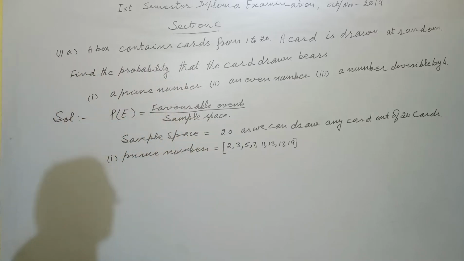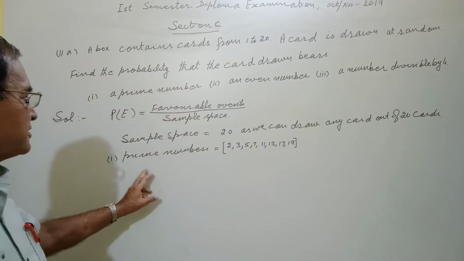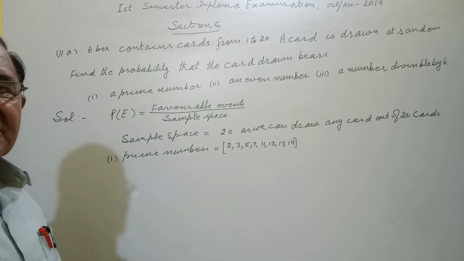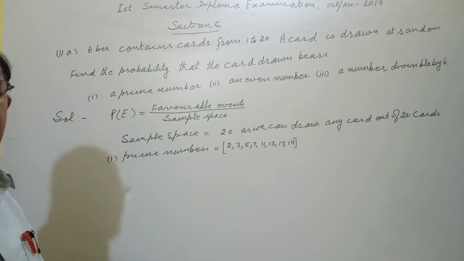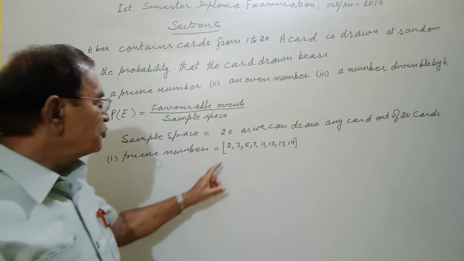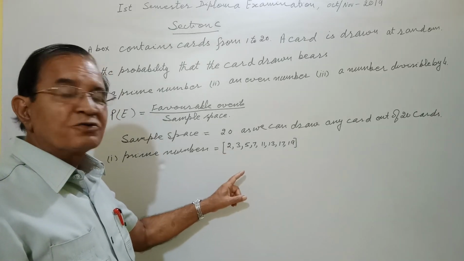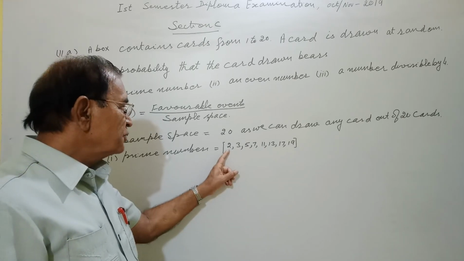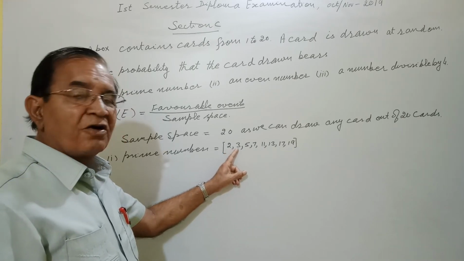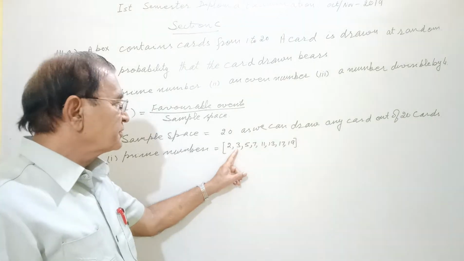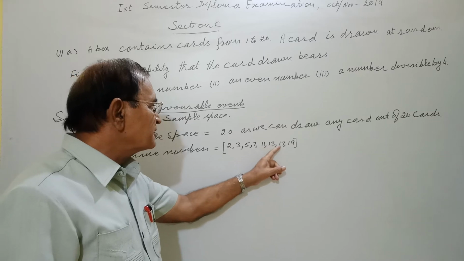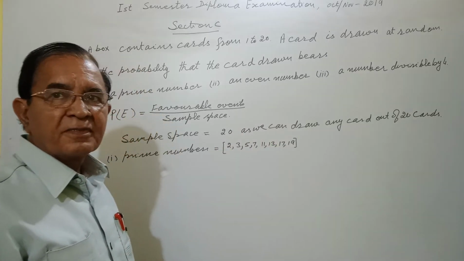Now see this once again carefully, how to find the prime numbers. Prime numbers can't be divided further. We can't find factors other than 1; you can't say 2 is 2 into 1. 2 is prime, 3 can't be written in factors. So 2, 3, 5, 7, 11, 13, 17 and 19.